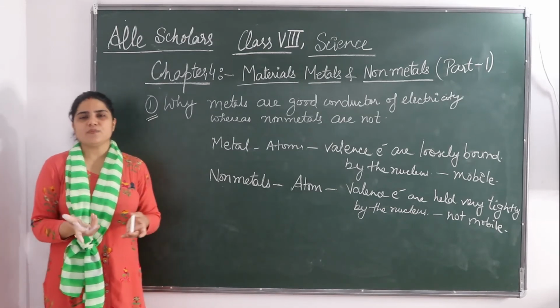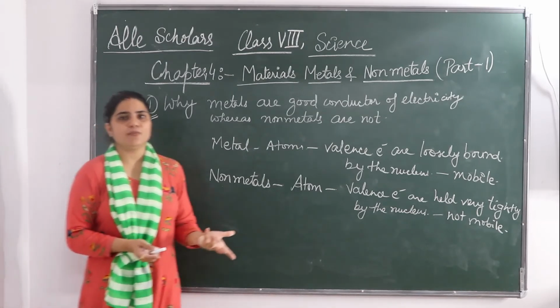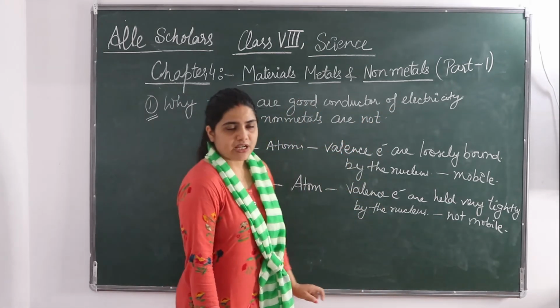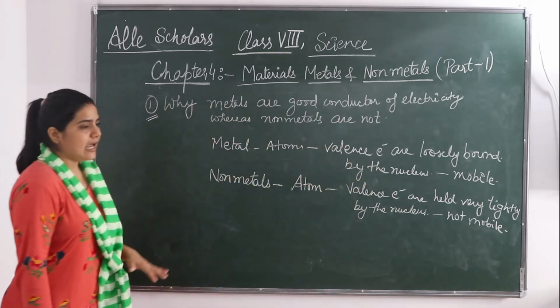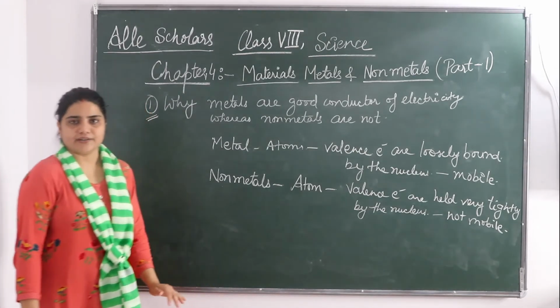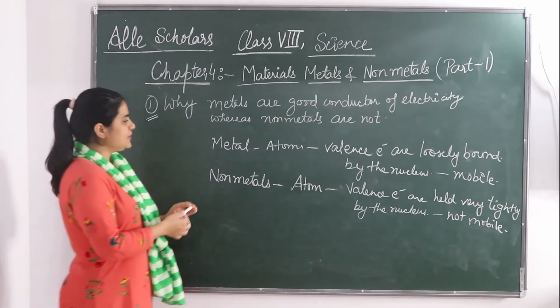तो जब electrons का movement नहीं होगा तो मतलब charge का movement नहीं हो रहा, और charge का movement नहीं होगा तो electricity का production नहीं होगा. So they are poor conductors of electricity or bad conductors of electricity. Okay, I hope the concept is clear.